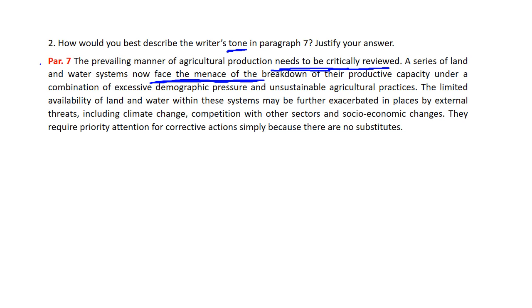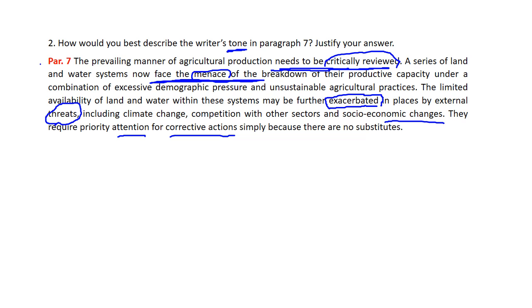The limited availability of land exacerbated. Take a look at the words he uses. Menace, exacerbated means made worse, critically reviewed, okay? Threats, okay? Warning, all of those are warning words. There's competition, socioeconomic changes, attention, corrective actions, okay?